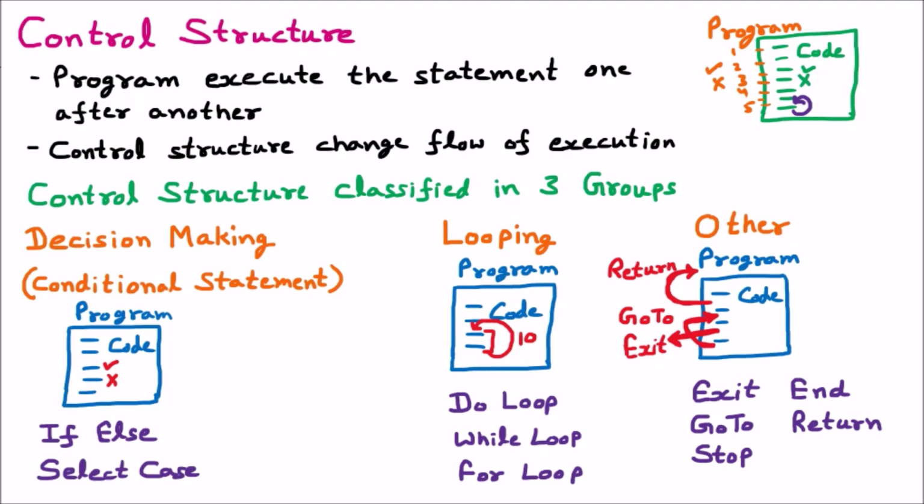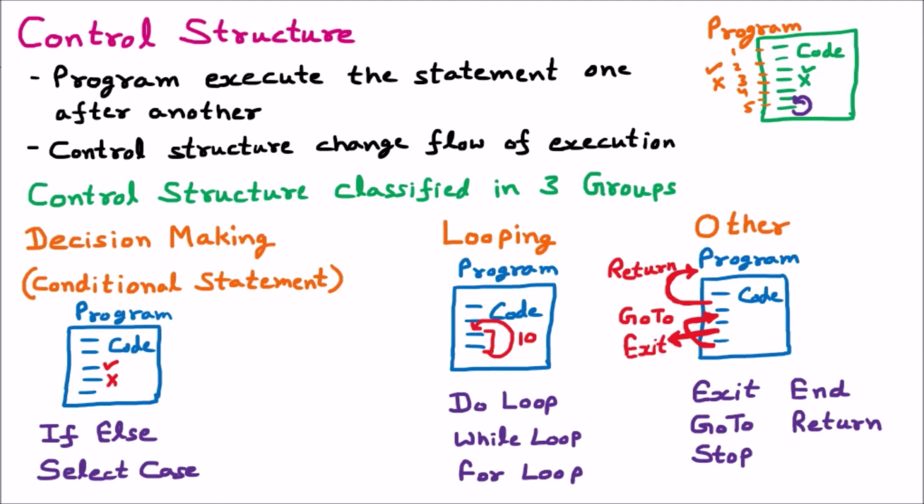The first one is decision making, the second one is looping, and the third one is other. Control structures can change the flow of program execution. A program by default works line by line if we are not applying any control structure. But if we apply a control structure, then we can change the program flow. If you want some specific statements to be executed and some discarded, this is called decision making, where we have if else and select case.